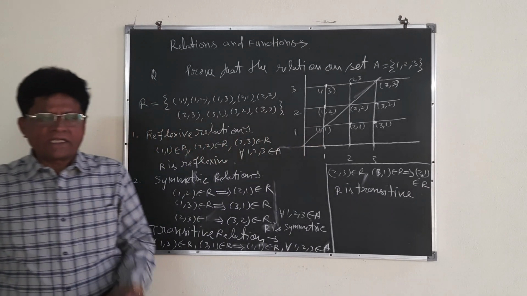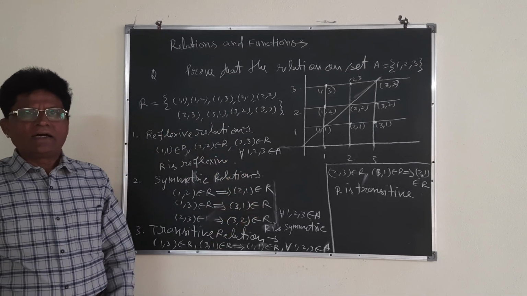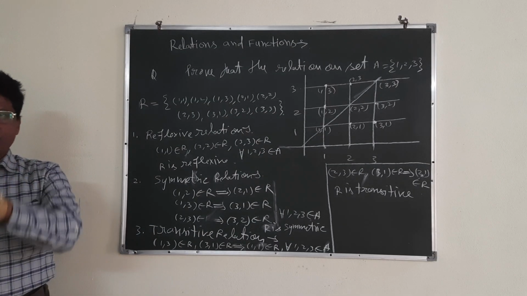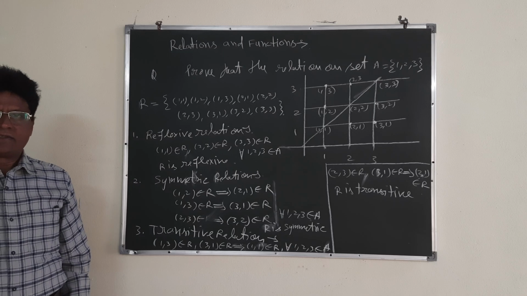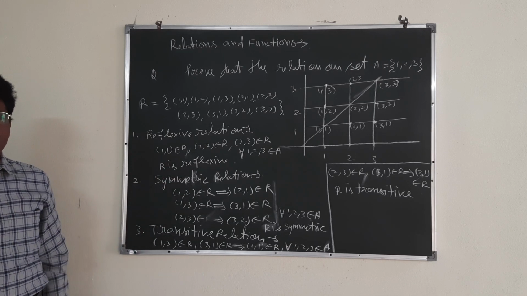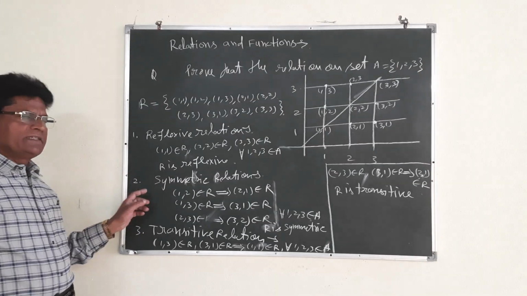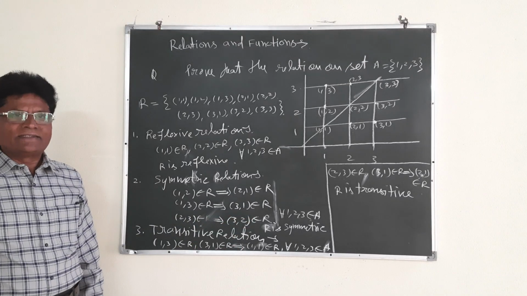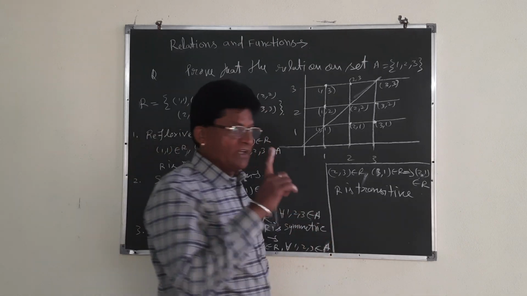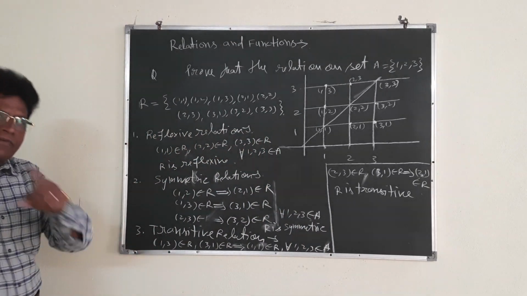My dear students, what I told you: first of all, remember the definition, then the formula. As per the definition and formula, practice the simple questions. Then go to difficult questions. Automatically you will understand the difficult questions, because they are a combination of the simple questions. That is why you see the relation is reflexive, very simple. The relation is symmetric. The relation is transitive. Automatically you can say that it is an equivalence relation. Otherwise, if the relation is not reflexive, symmetric and transitive, it will not be an equivalence relation.